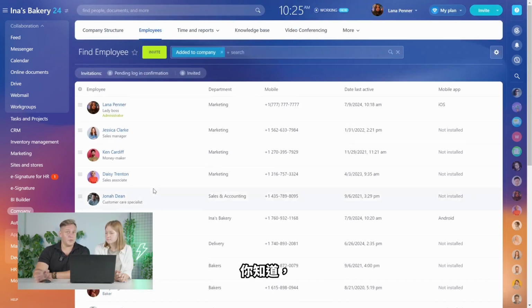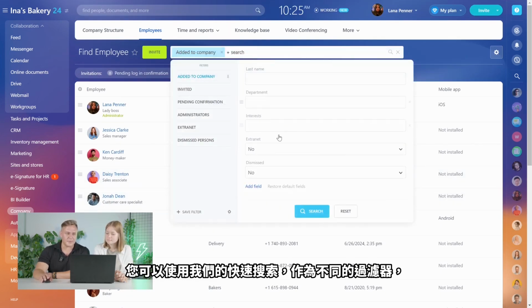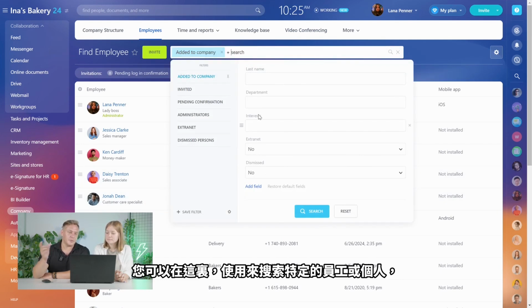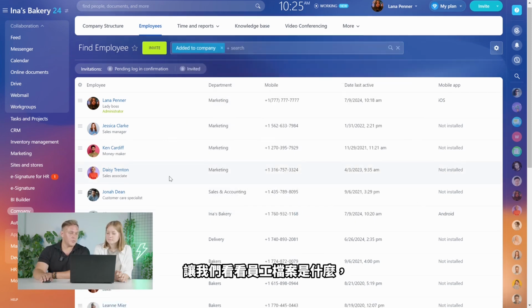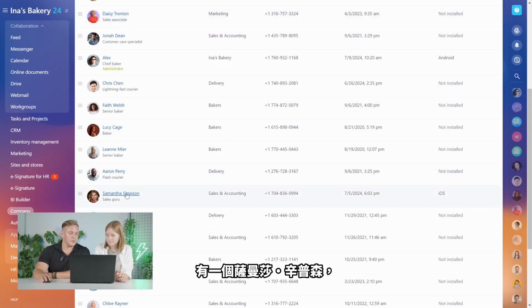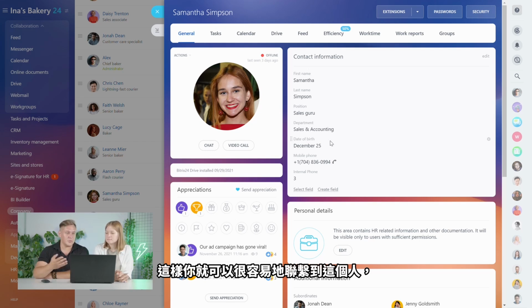But if you have hundreds or thousands of employees, you can use our quick search and different filters you can use here to search for specific groups of employees or individuals, right? Let's take a look at what the employee profile is. So let's see, there's a Samantha Simpson, she's a sales guru. In the employee profile, the first thing is their picture, a nice little picture here, and some contact information: first name, last name, position, department, date of birth, and phone number. This way you can easily contact this person in case you need to talk about something.